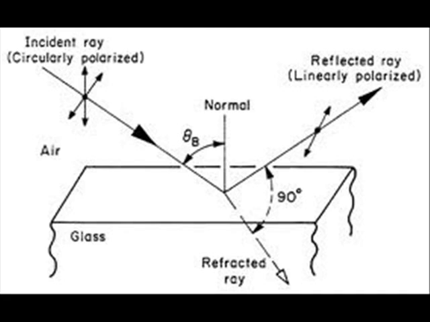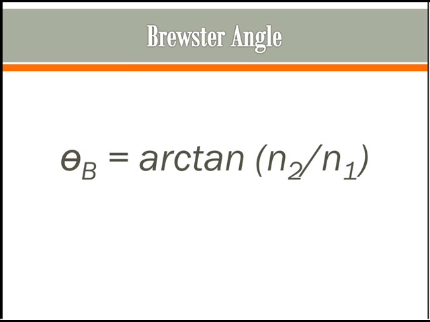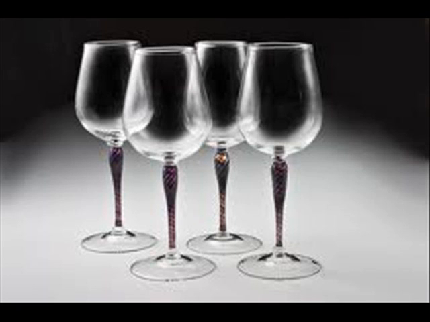The angle in question is known as Brewster's angle, and for any two mediums can be calculated with the equation arctan of n2 over n1, where n1 is the refractive index of the initial medium, while n2 is the refractive index of the second medium. For glass, this is around 57 degrees.